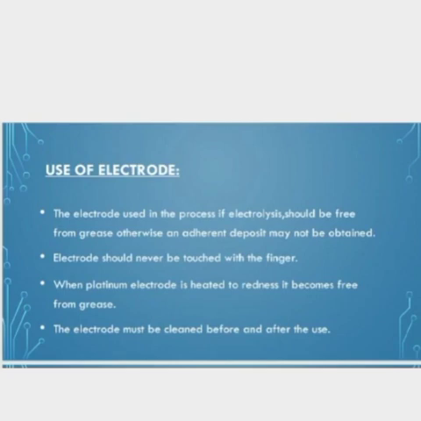The electrode should never be touched with the finger. When a platinum electrode is heated to redness, it becomes free from grease. So to remove grease, the electrode should be heated. The electrode must be cleaned before and after use.